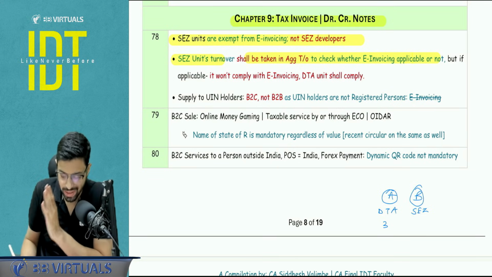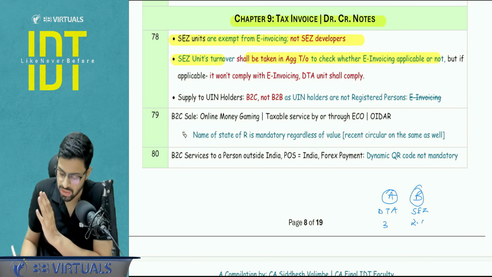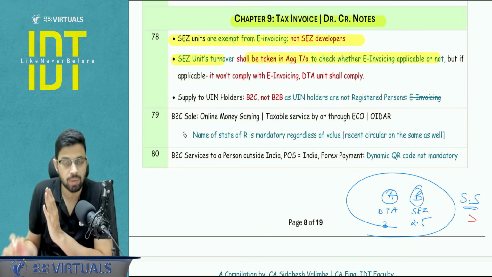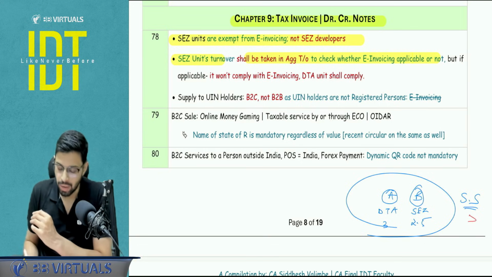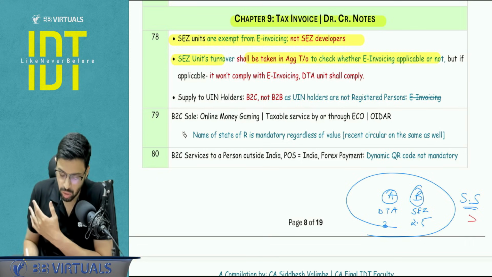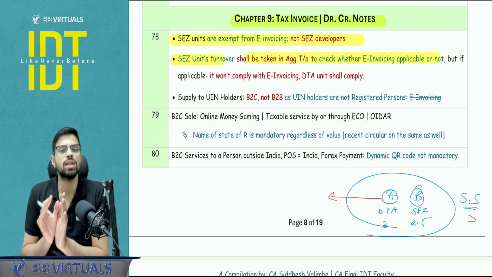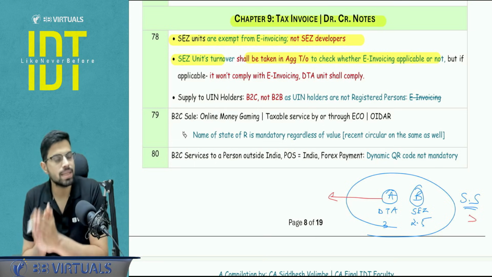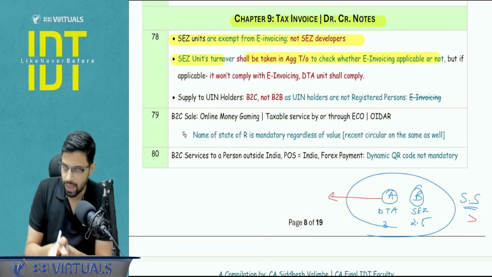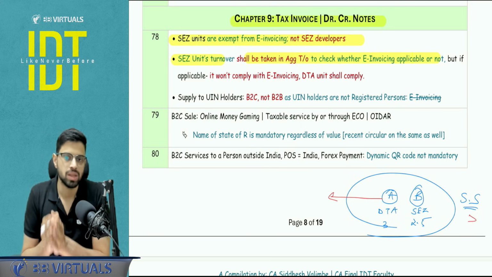Suppose the turnover of A is 3 CR and the turnover of B is 2.5 CR. So the total is 5.5 CR, which crosses the limit of 5 CR. The invoicing concept will apply. But after application, only unit A is going to comply with the concept of invoicing. So the SEZ unit's turnover will be included in the aggregate turnover, but it will not comply with the invoicing concept.